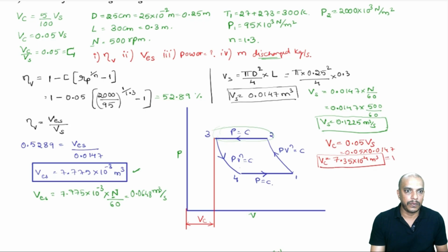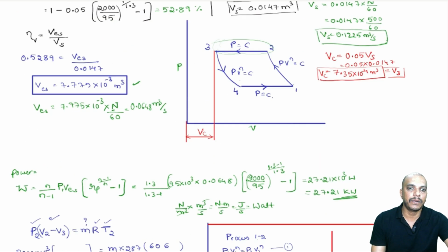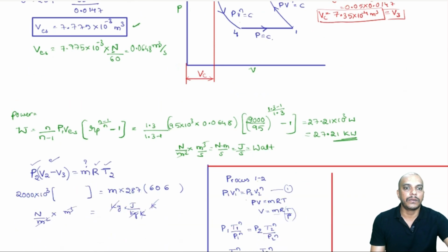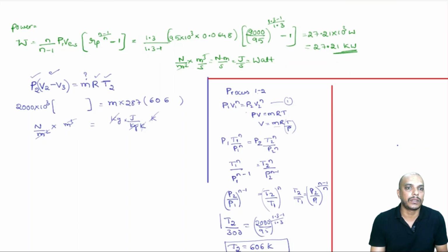Vc is nothing but V3. Okay, so we want V2. Once we have V2, we can do V2 minus V3. So, how do we find out V2? The same ratio. From process 1 to 2, we have the ratio P1 V1 power n is equal to P2 V2 power n.